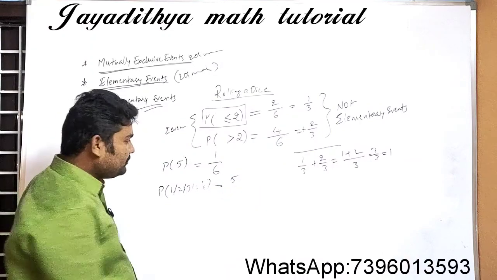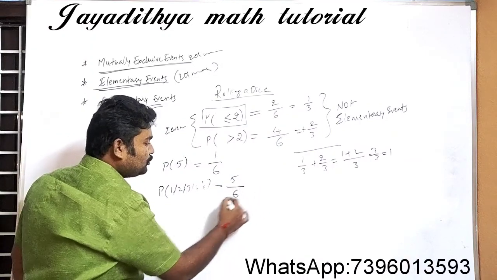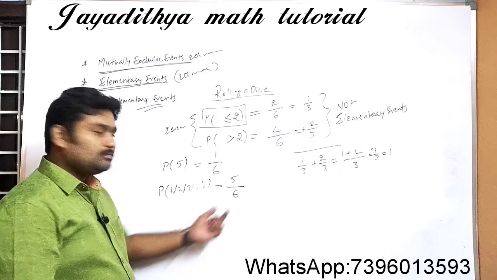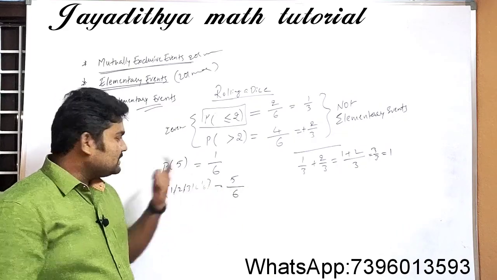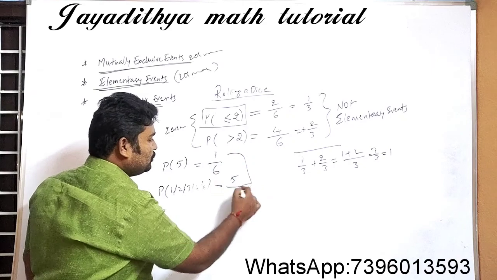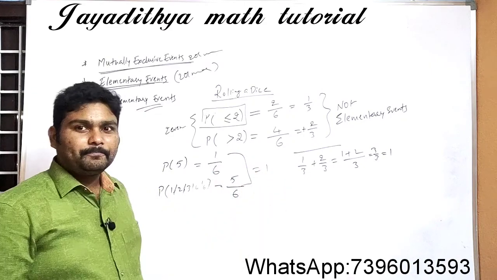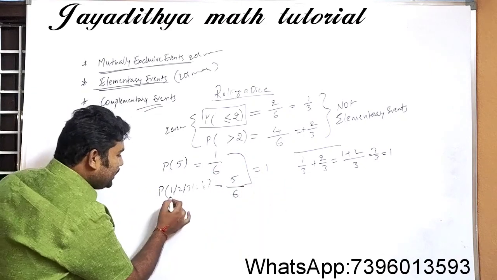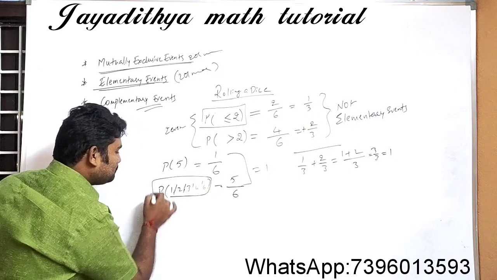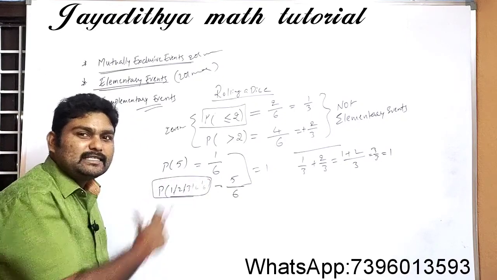Here we have 5 favorable outcomes and a total of 6 outcomes. Total possible outcomes are 6. If you add these two, again you will get the answer as 1. Now, in order to write this probability, I'll change the question.